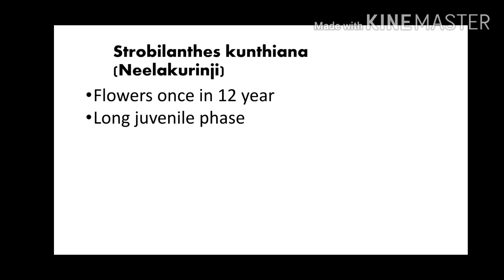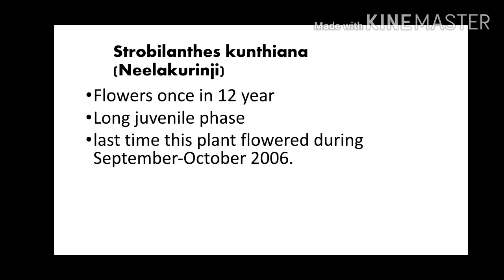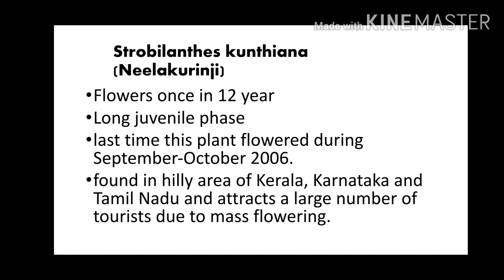And Strobilanthes kunthiana has a long juvenile phase. Last time this plant flowered during October 2006. We have seen the flowers in October 2006. Where is it found? See, it is found in the hilly areas of Kerala, Karnataka and Tamil Nadu and attracts a large number of tourists due to mass flowering.